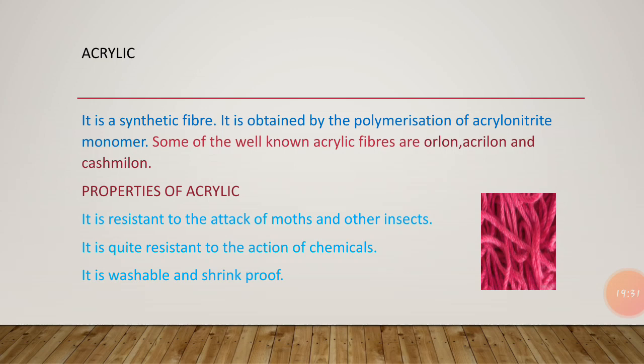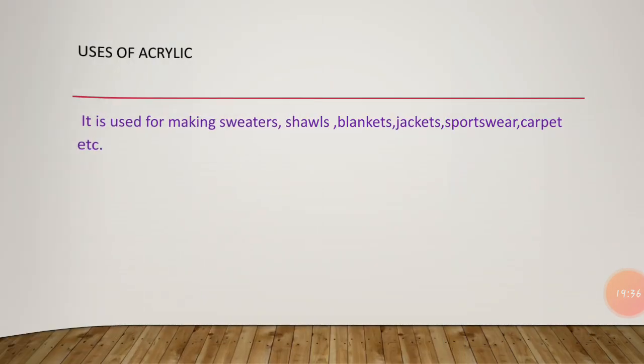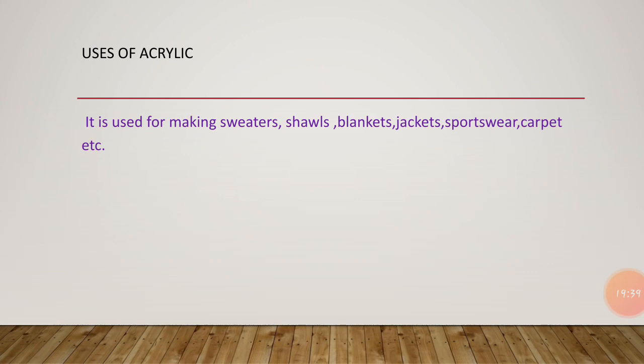Now we are going to study where acrylic is used. What are the different uses of acrylic? Acrylic is often used for making sweaters, blankets, shawls, and track suits. It is also used as lining for boots, gloves, as well as furnishing fabrics and carpets. It is used in craft yarns, boat sails, and vehicle covers. So these are the different uses of acrylic.